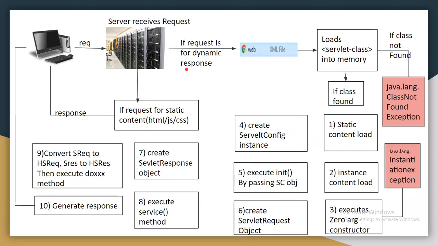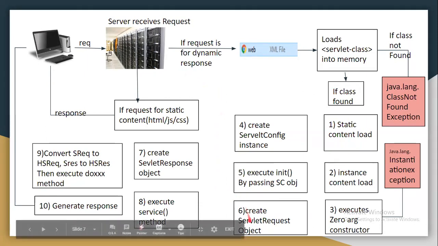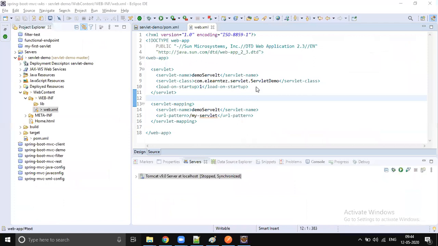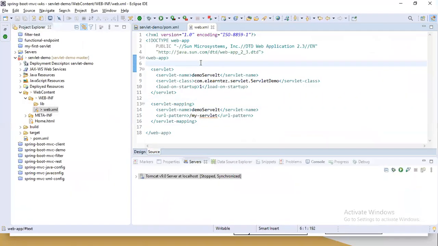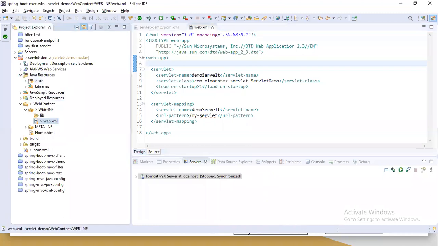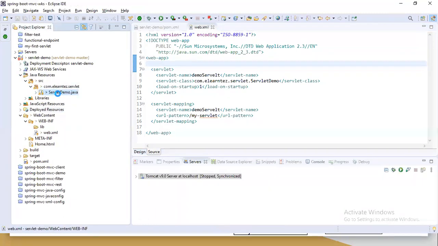So for the first request, the second request, whatever request, the server will always directly jump to step number 6. It will create the servlet request and servlet response and execute the service method. To provide a uniform response time, you have to add load-on-startup. If that configuration is done for a particular servlet, it will automatically happen at application startup time itself. I'll show you a clear example. Let's go to servlet demo.